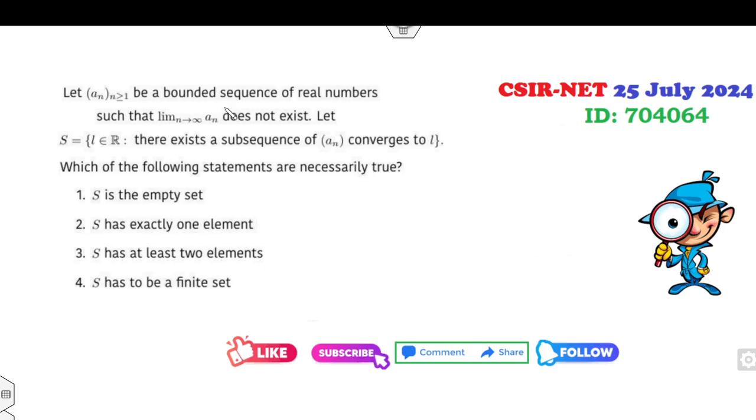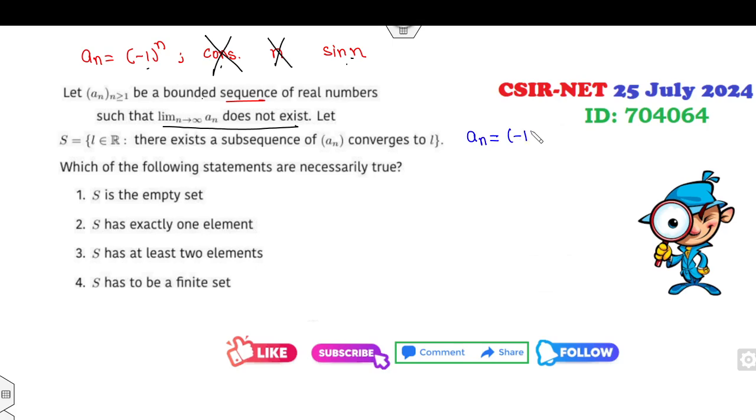Now again it's a sequence, so I can start with these four cases: constant, n, (-1)^n, sin n. Out of that, which one is bounded? This is not bounded, this is bounded, this is bounded, this is bounded. Limit does not exist. For a constant the limit always exists. Limit does not exist. Limit does not exist. So I have to take the two cases.